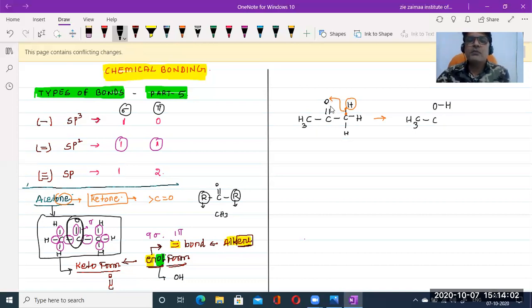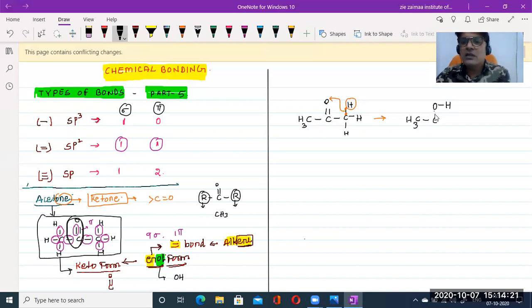Now what happens? Instead of the double bond, here it becomes a single bond. When this attacks, the double bond is converted to single. Suppose a triple bond is there, then the triple bond is converted to double bond. Your double bond is there, so it is converted to single bond.